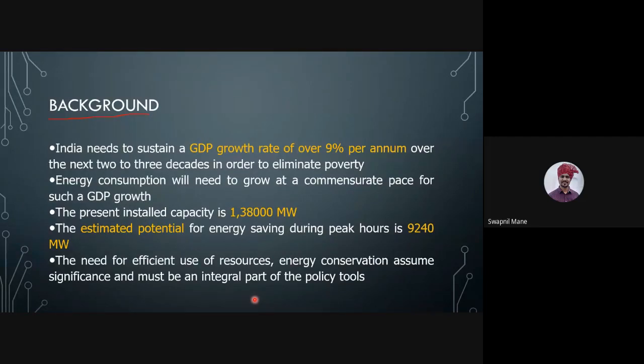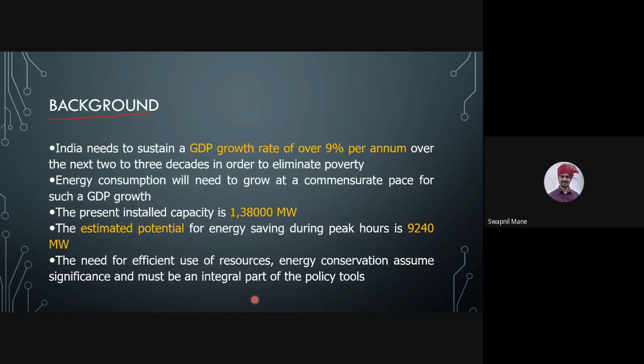You should consider what will be the energy impact and environmental impact of my actions. If I want to set up a mall in Mumbai, what will be its energy impact? What will be its environmental impact? This thought process is being implemented by the Energy Conservation Act.